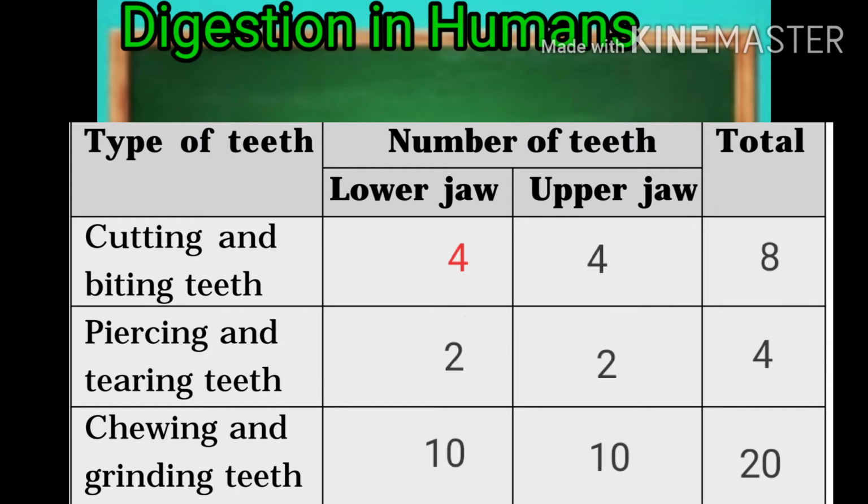We have 4 teeth for piercing and tearing. These teeth are also called canines. For chewing and grinding, we have 20 teeth. These teeth are called premolars and molars. Our mouth has the salivary glands which secrete saliva. The saliva breaks down the starch into sugar.